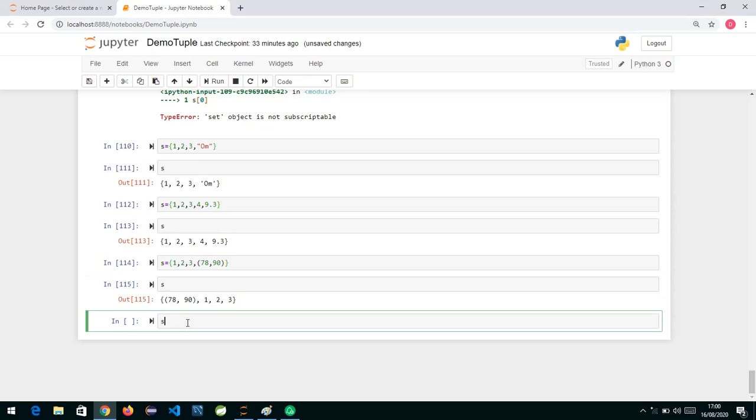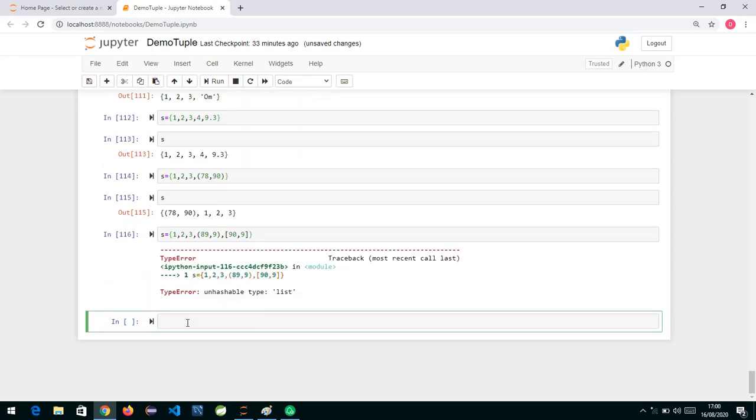So let's see over here, S is equal to curly brackets 1 comma 2 comma 3 comma a tuple in between 89 comma 9, and now if I try to insert a list 90 comma 9, okay, and if I hit enter, immediately you will get unhashable type list. So inside set we can store only hashable type of data.